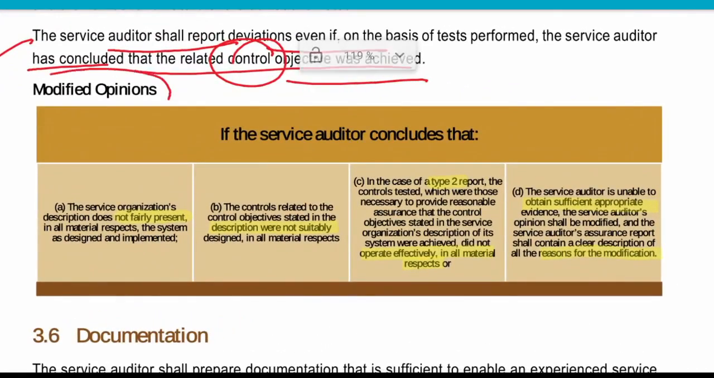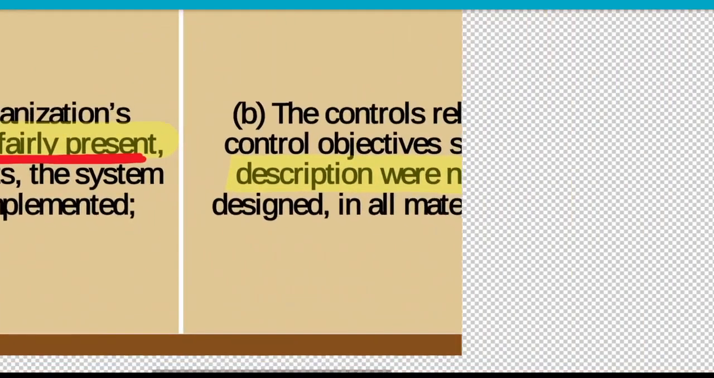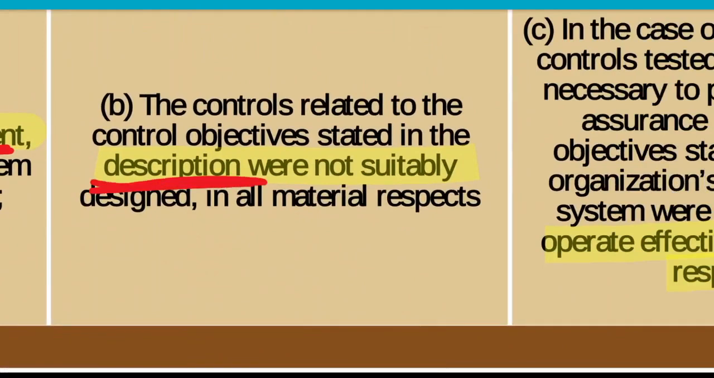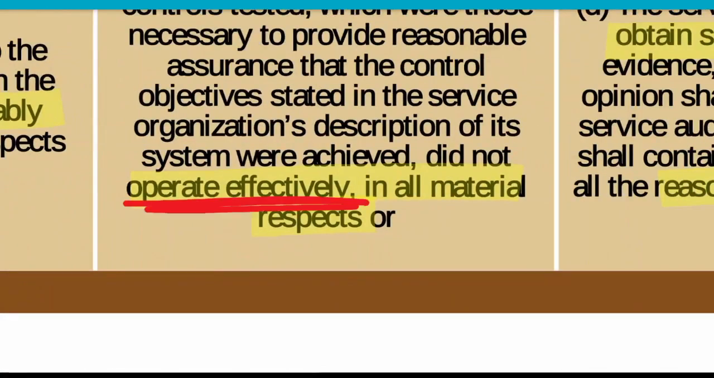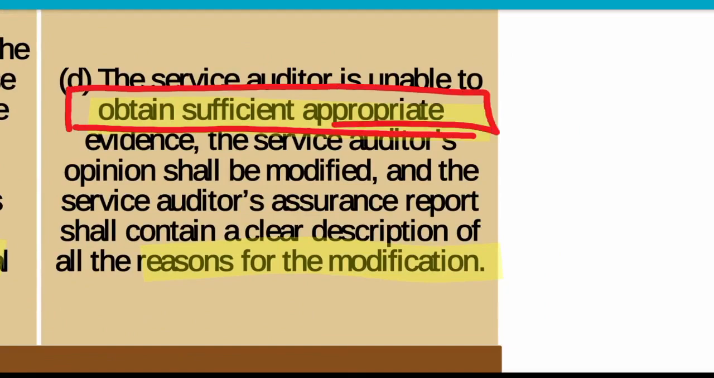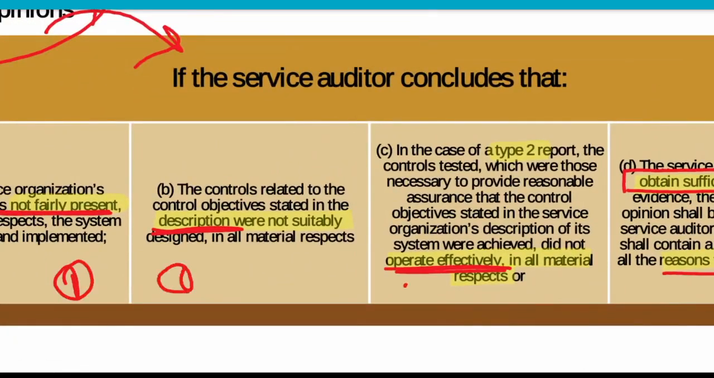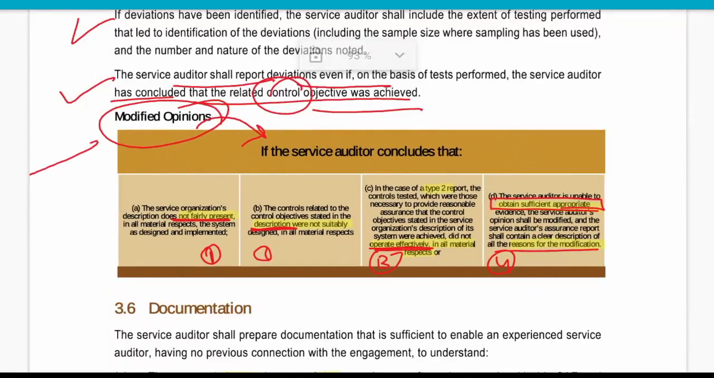Now, in what cases will the service auditor modify his opinion? When the description is not fairly presented, when the control objectives are not as per the description, when the controls are not operating effectively, and the fourth case, when he is not able to obtain sufficient and appropriate audit evidence. In that case, the service auditor can modify his opinion.